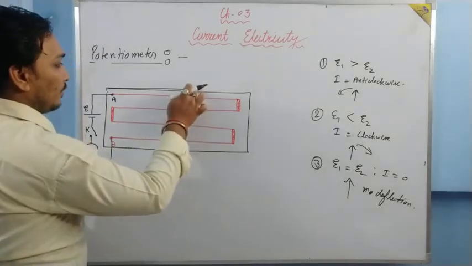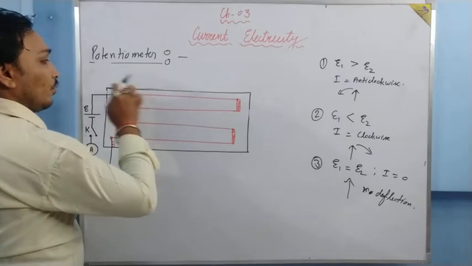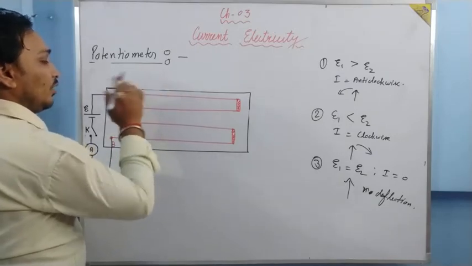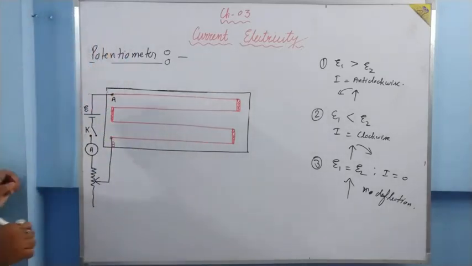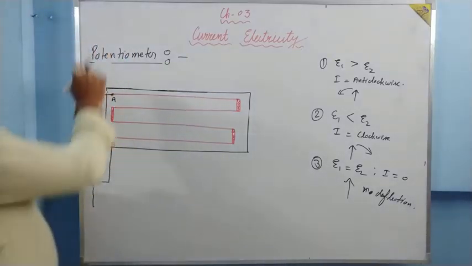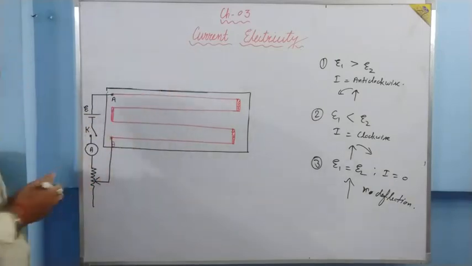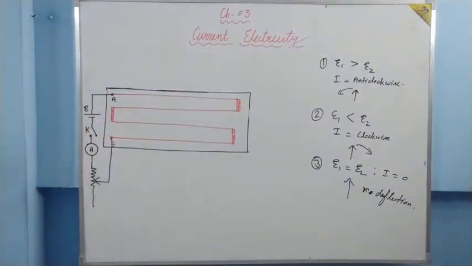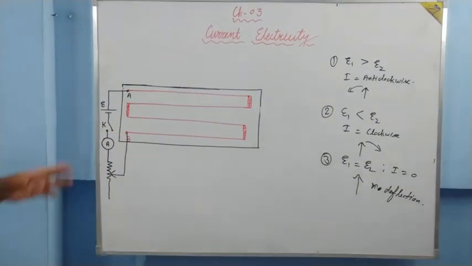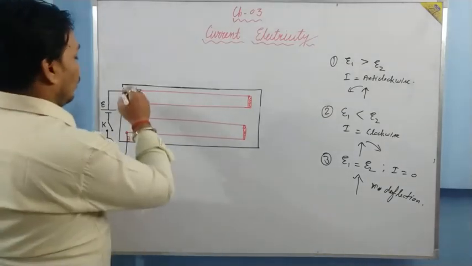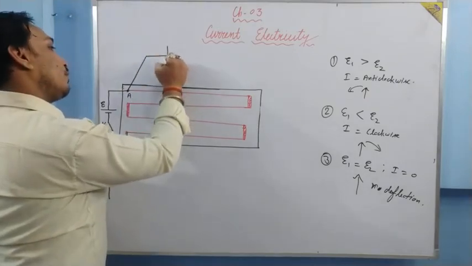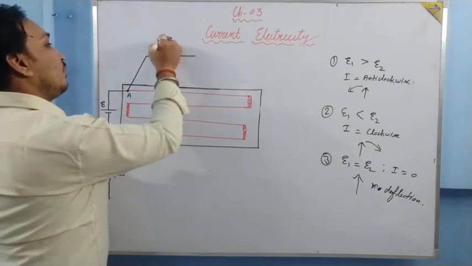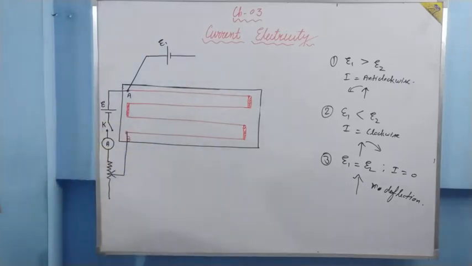Now this side, as I have told you, that potentiometer is being used for knowing unknown EMFs of a cell. The cell of which we had to know the EMF is connected over here. Suppose this cell is of EMF E1.